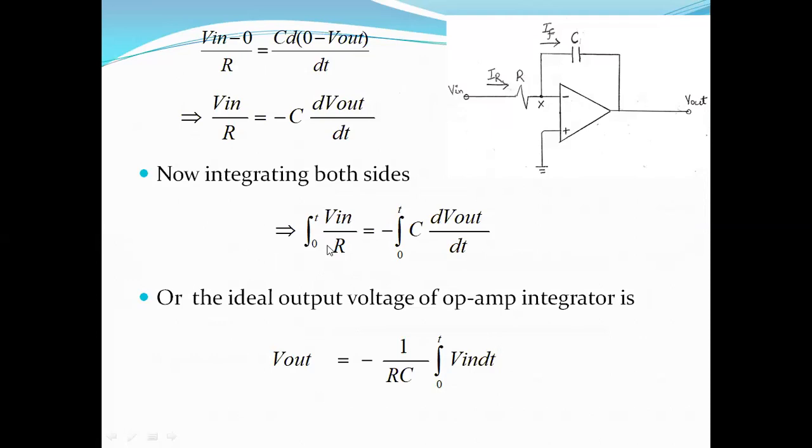Why are we integrating both the sides? Because we need to remove this differentiation d by dt here, and we need certain limits here, which is 0 to t. So the ideal output voltage of an op-amp integrator comes out to be V out equals minus 1 by RC, integration from 0 to t, V in dt. So we can say that in an integrator, the output voltage is the integration of the input voltage.